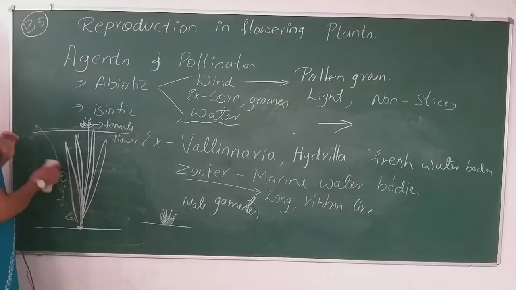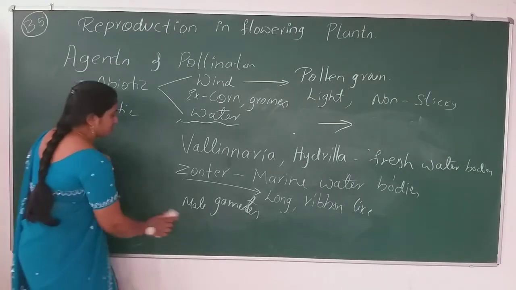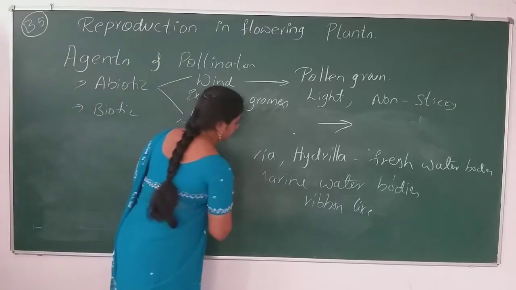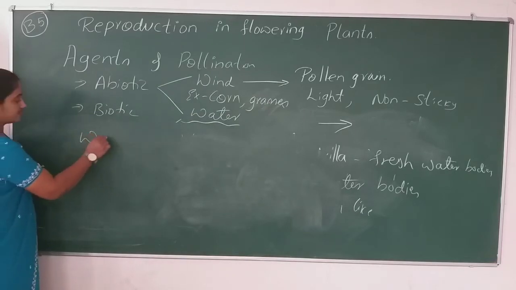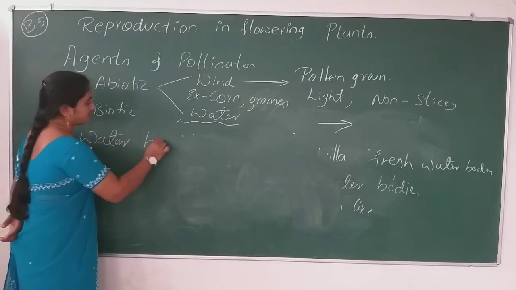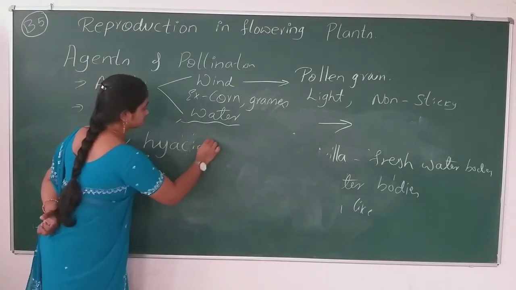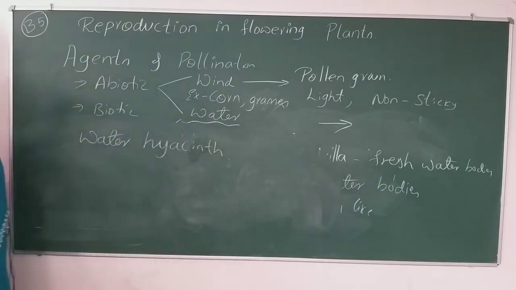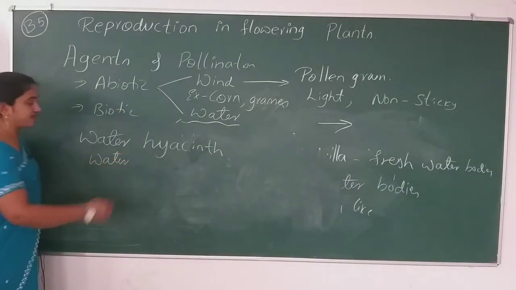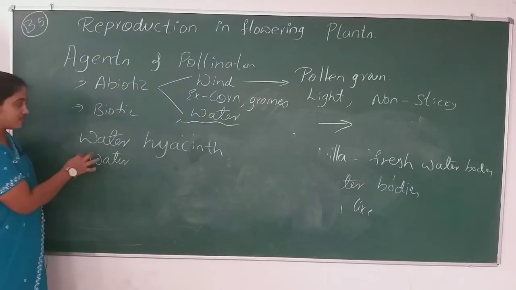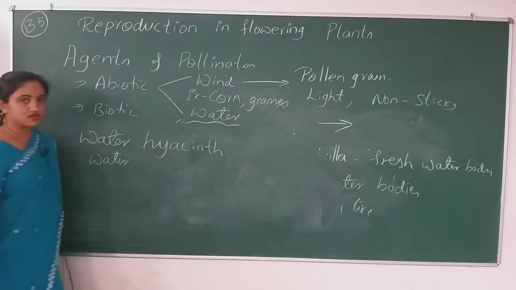Now one more plant is there. You might remember or not, I don't know. In chapter number 1, I showed you one plant, that is water hyacinth. So the water hyacinth, being in water, is a hydrophyte. Being in water, it does not use the water for pollination.